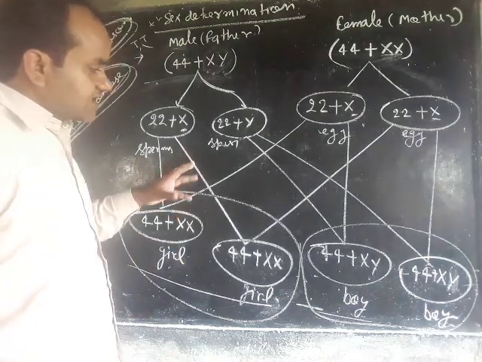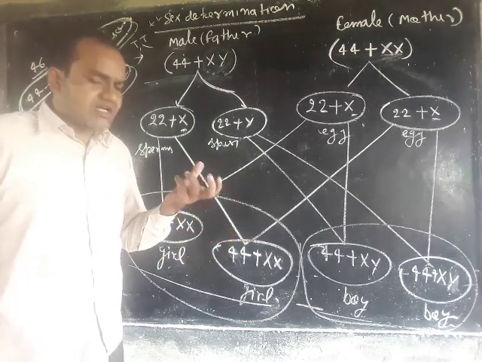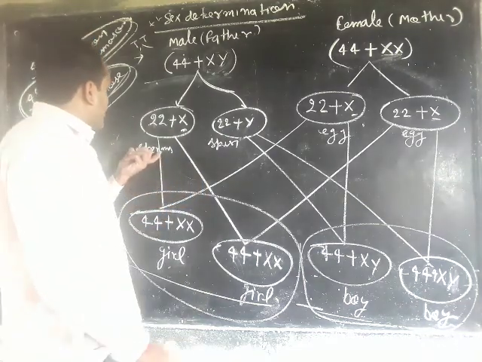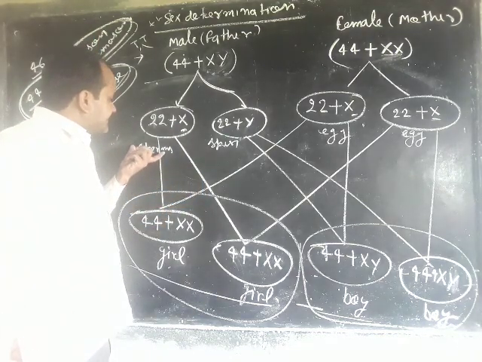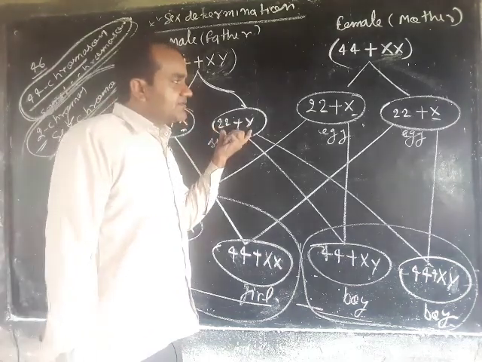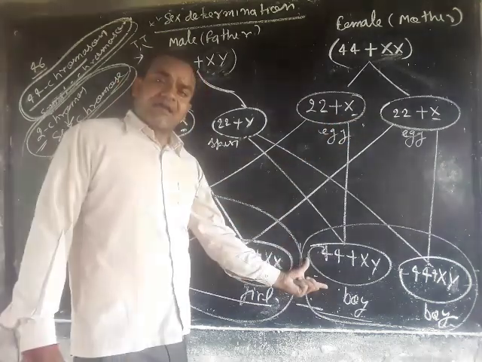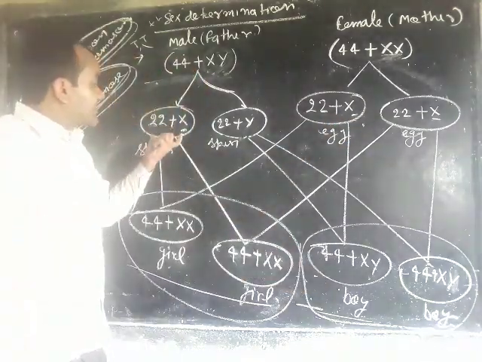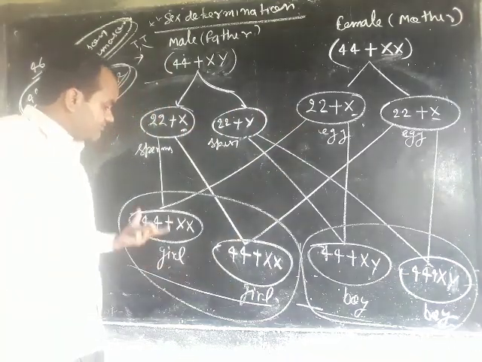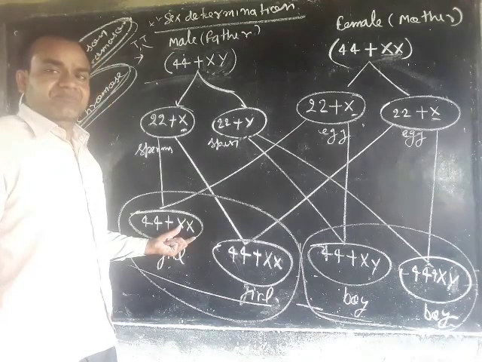The chance of producing a boy or a girl is a type of coincidence. If the sperm carrying Y fuses with the egg, a boy will be produced. If the sperm carrying X fuses with the egg, there is a possibility of producing a girl.